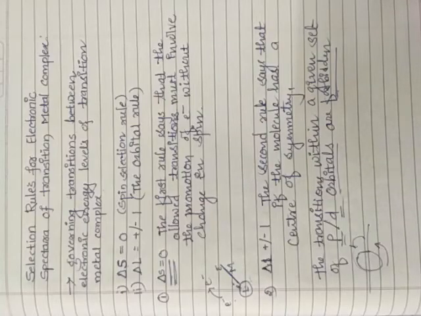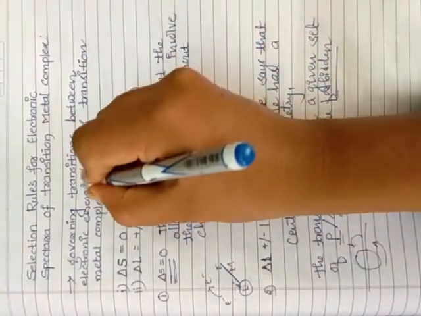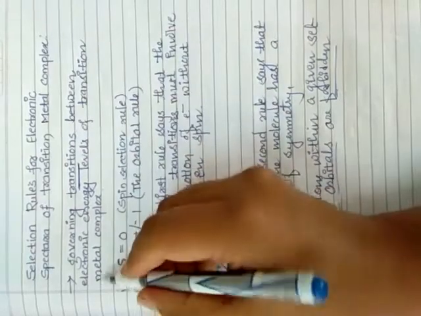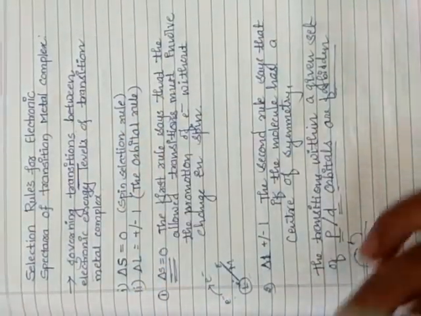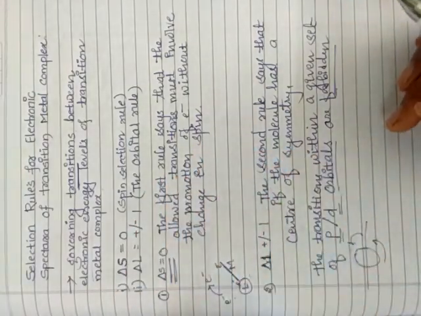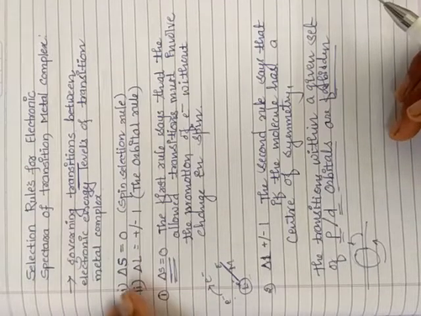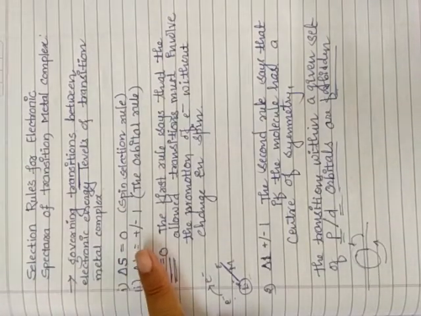Let me explain all this part once again so that you can understand easily and properly. See, selection rules for electronic spectra of transition metals: transitions between the electronic energy levels of transition metal complexes, where one electronic energy level moves into another electronic energy level. Two possibilities are there. One is delta S is equal to 0, another one is delta L is equal to plus or minus 1.